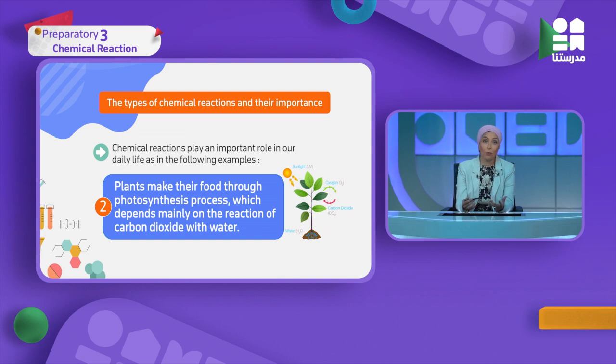Then by the aid of sunlight, which is the light energy, with the green chloroplasts, it starts to make its own food. So it's a kind of chemical reaction. You have to think with me from those different importance what is meant by chemical reaction. So the second importance is that it's used in the photosynthesis process and also in respiration, which all of us do by burning the food with oxygen.